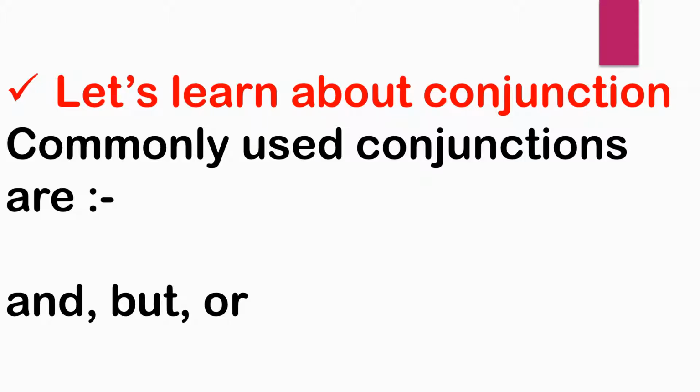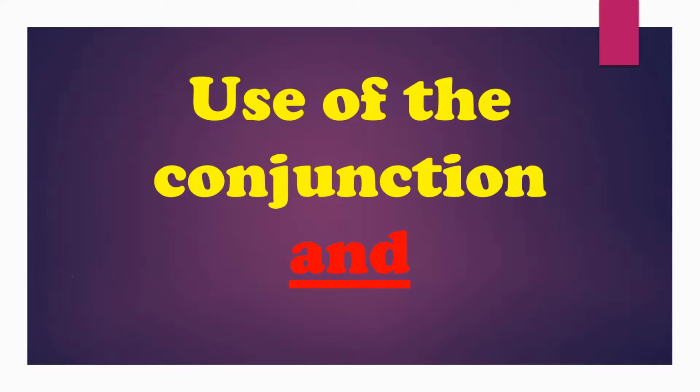Commonly used conjunctions are and, but and or. There are so many conjunctions, children, but the commonly used conjunctions are and, but, or. Use of the conjunction and. Now children, we will see when we use the conjunction and. We use and to combine similar ideas or add information.